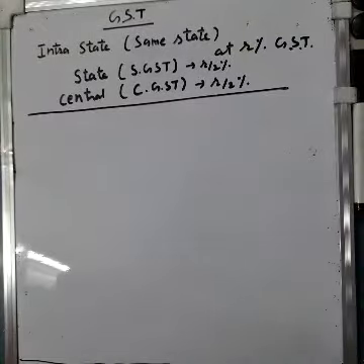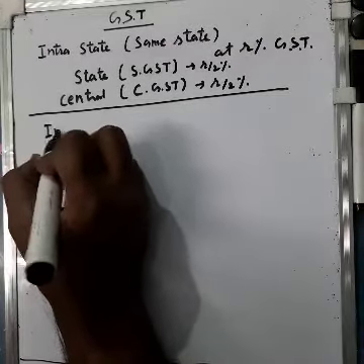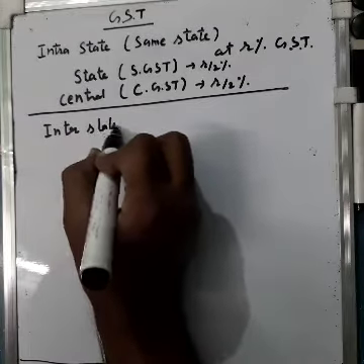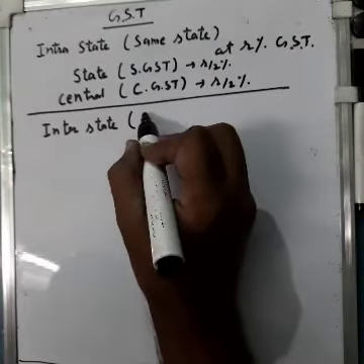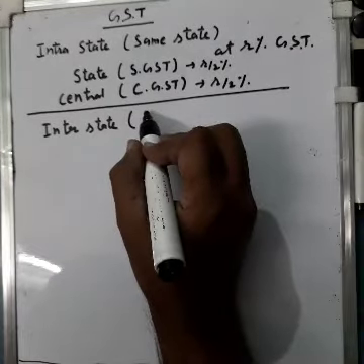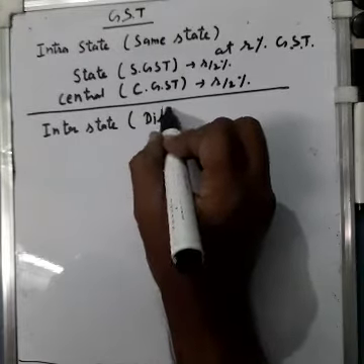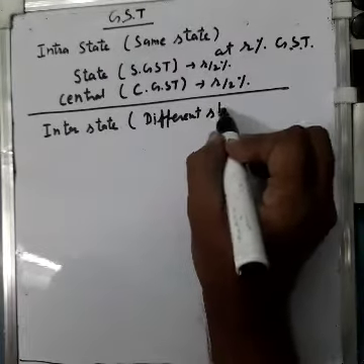Okay. Apart from this, if there is interstate, in that case it means it is not in the same state, it is in a different state. Transaction goes on in different states.